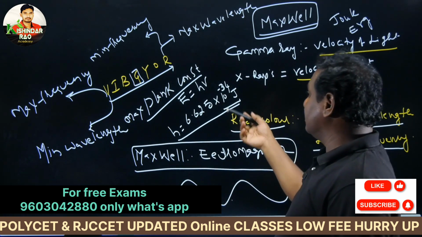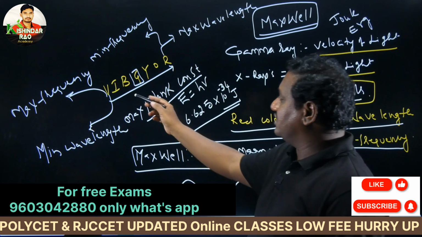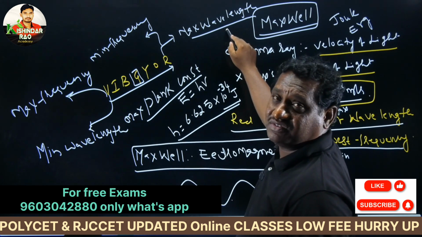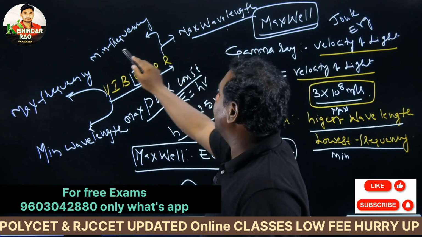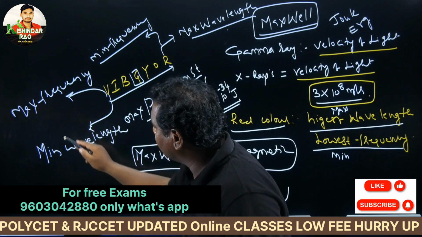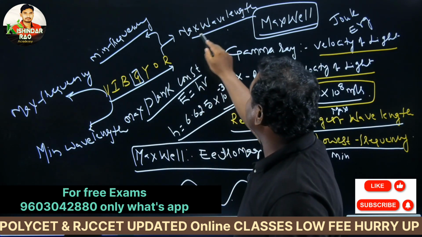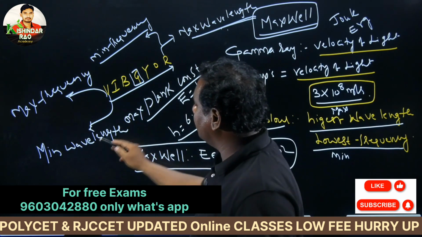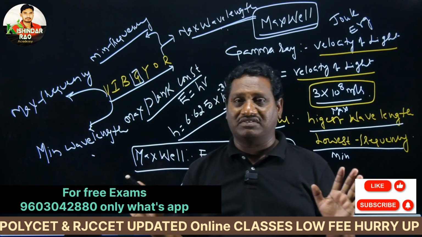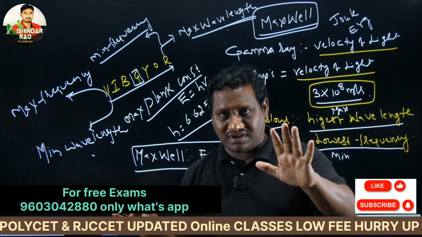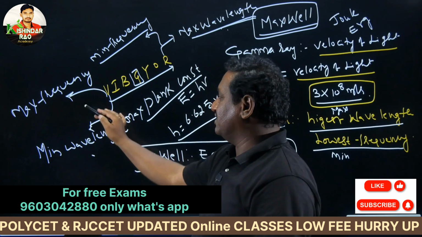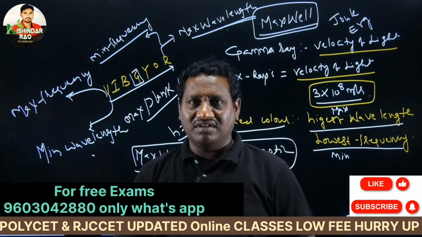Energy release in terms of packets is explained by Planck. Now in the visible spectrum, seven colors are there. The red color has the highest wavelength and the minimum frequency. The violet color has the maximum frequency and minimum wavelength. That is very important in the examination. The last color in the spectrum has maximum wavelength and minimum frequency. The first color has minimum wavelength and maximum frequency. Do you understand? Very clear? Thank you.